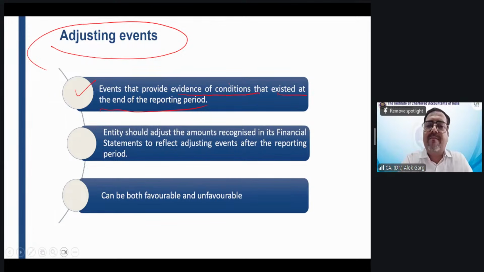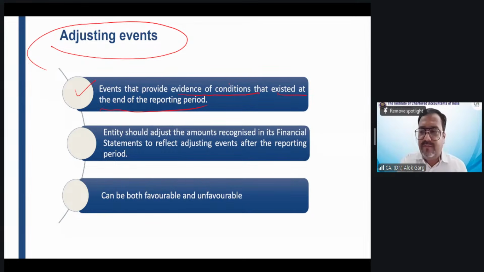Friends, adjusting events are those events which provide evidence of conditions which existed on the reporting date. Let me give you an example of a non-adjusting event first, then I will discuss an adjusting event. Friends, there was a fire in the warehouse, in the godown, in the factory of the company, right? In the factory of the company on 15th of April, right?